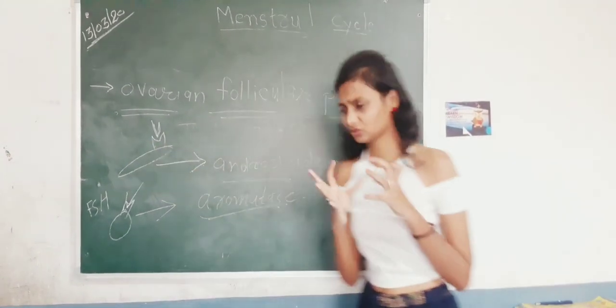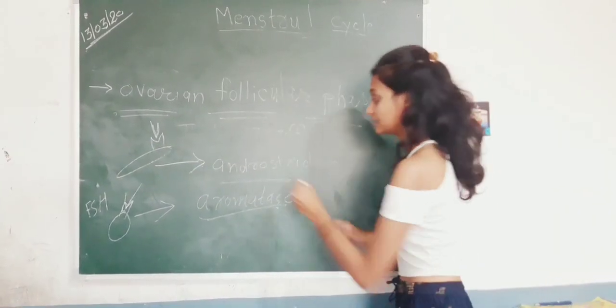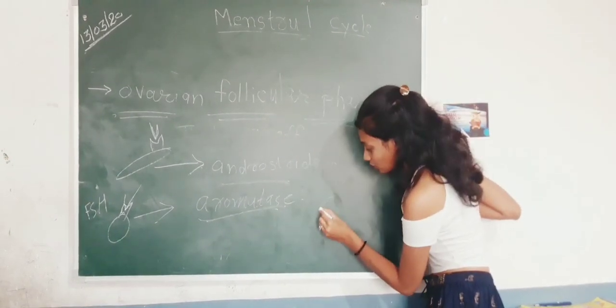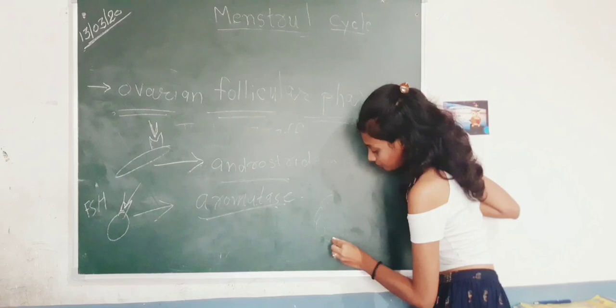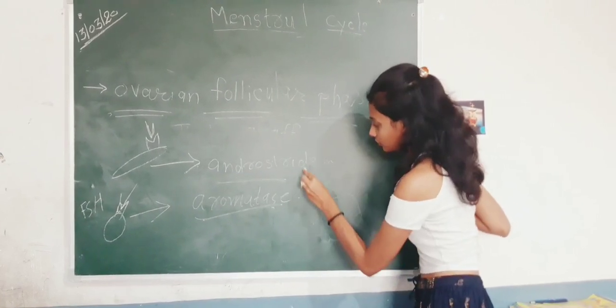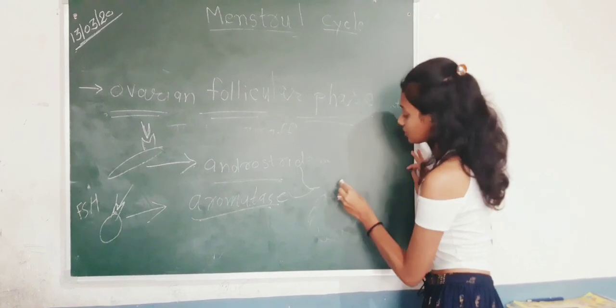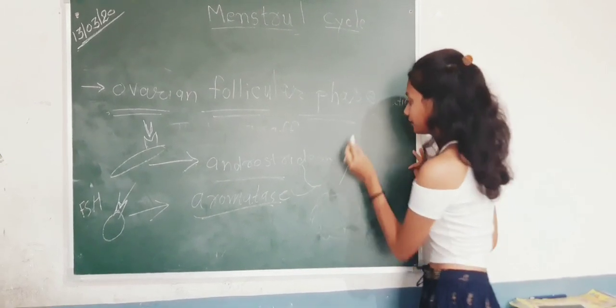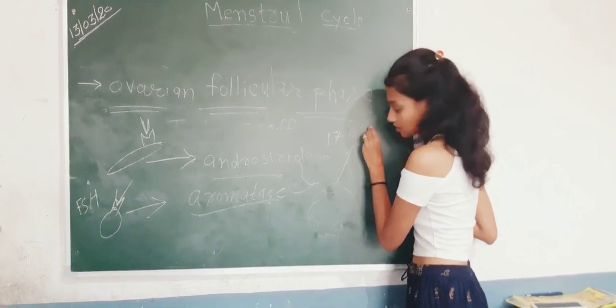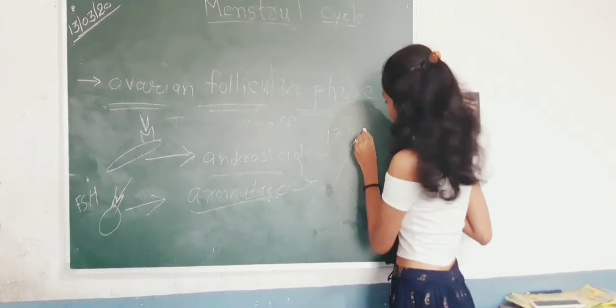Now these two combine and work on a theca cell, which is the outer layer of the follicle. It is a little bit typical. How does it work? It makes the outer layer 17 beta estradiol.